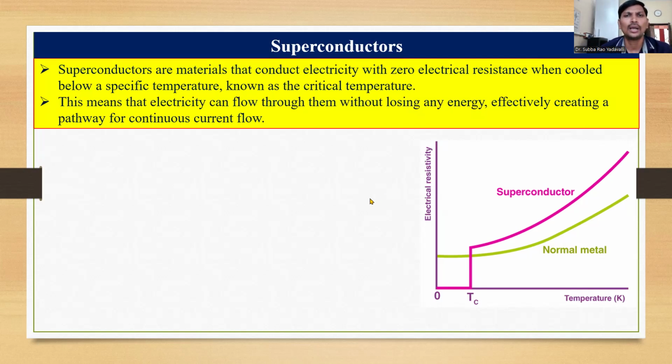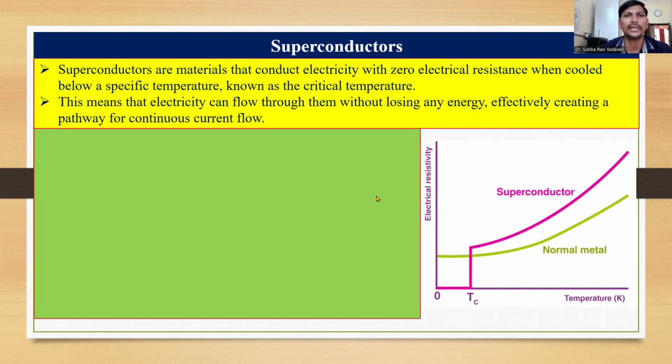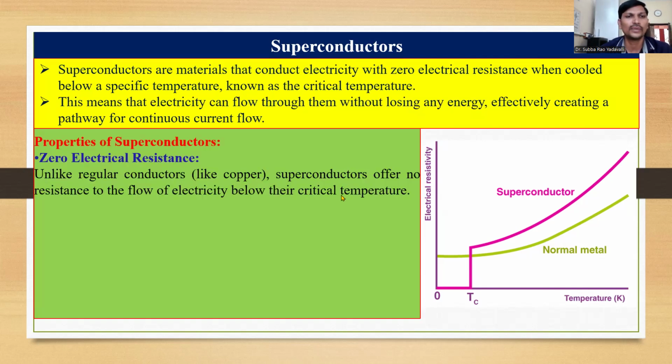Now coming to the properties of superconducting materials. The first one is zero electrical resistance. Unlike regular conductors, superconductors offer no resistance to the flow of electricity whenever the temperature is below the critical temperature. So this is applicable when the superconducting material is below the critical temperature. Then only they offer zero resistance.